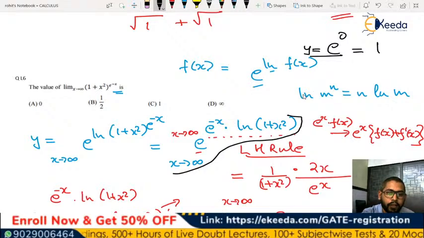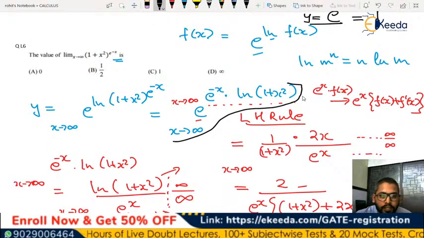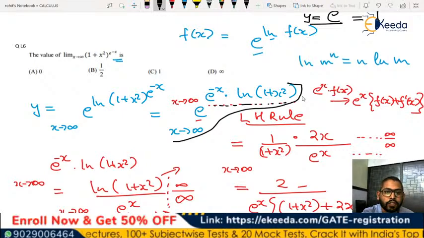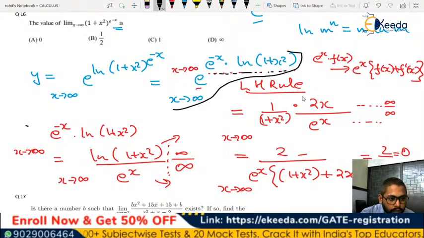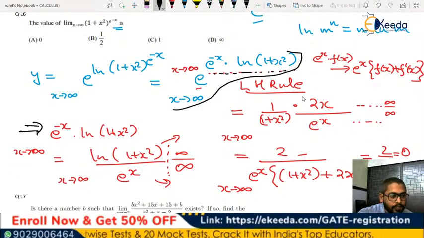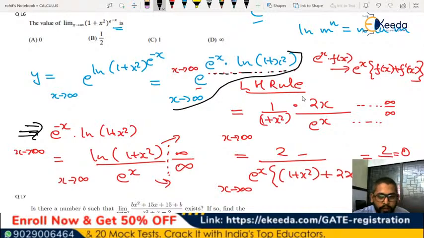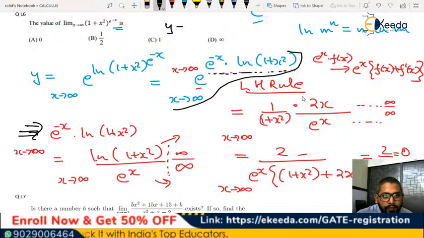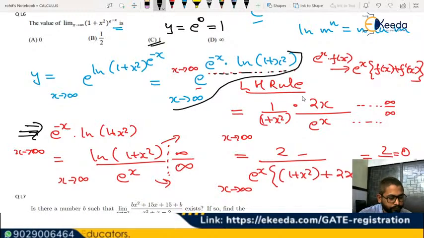Right? We were trying to find the limit of this function e to the power of minus x into ln of 1 plus x square, where x tends to infinity. This is what we are doing here. See this, where x tends to infinity. And what we found is this value is going to be 0. So that means y will be e to the power of 0, which is 1. So C is the answer.